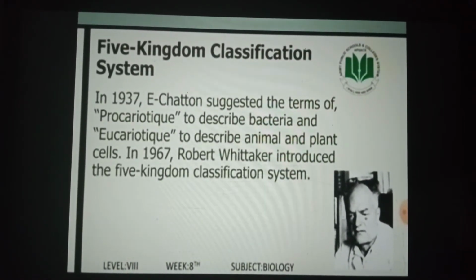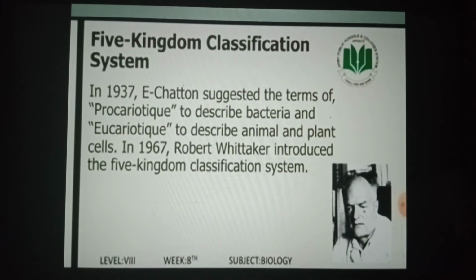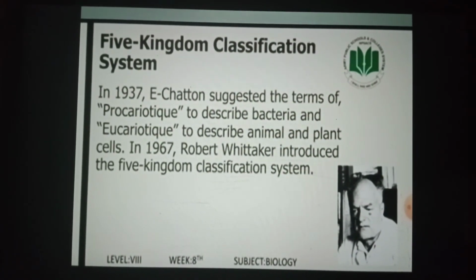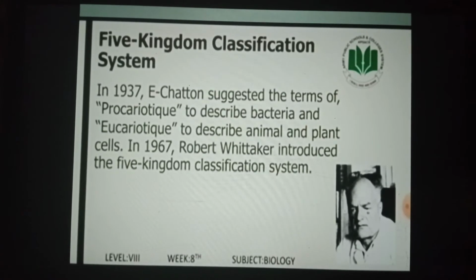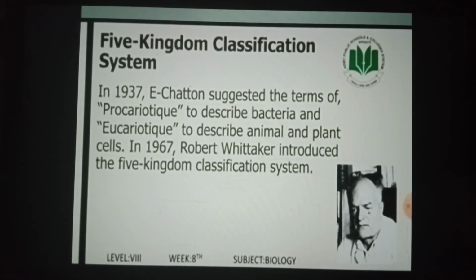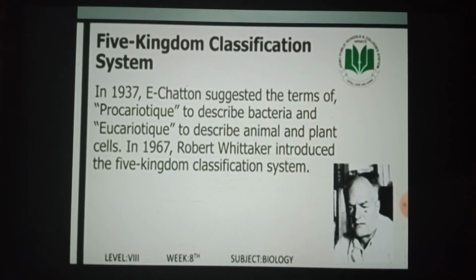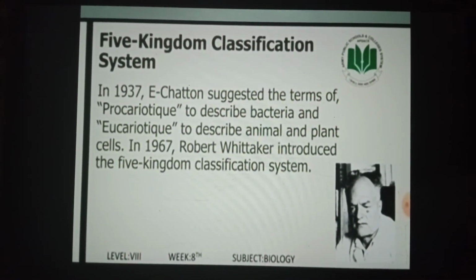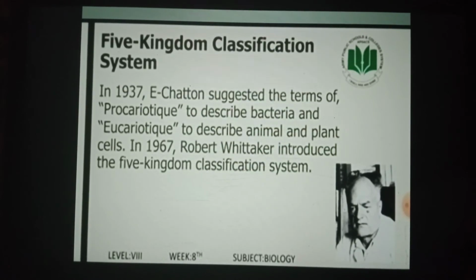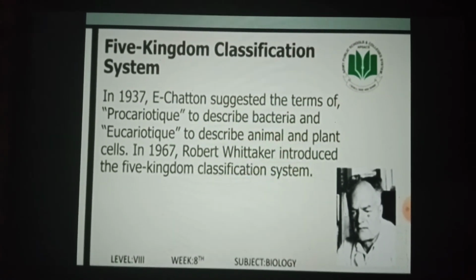Five kingdom classification system. In 1937, E. Chatton suggested the terms prokaryotic to describe bacteria and eukaryotic to describe animal and plant cells. In 1967, Robert Whittaker introduced the five kingdom classification system.